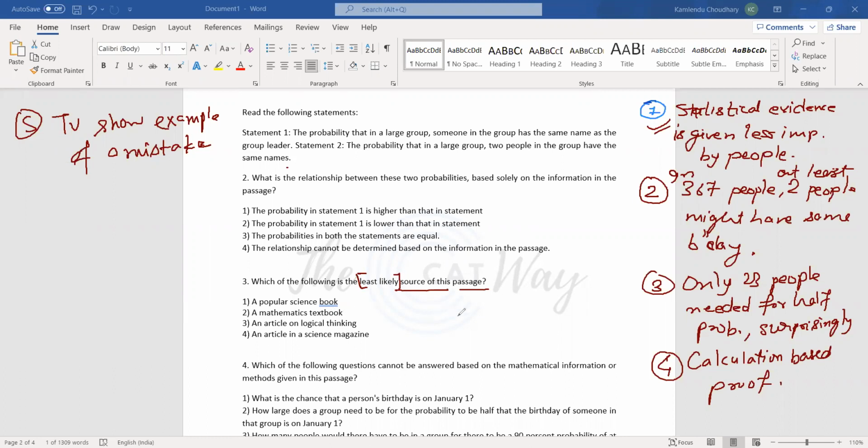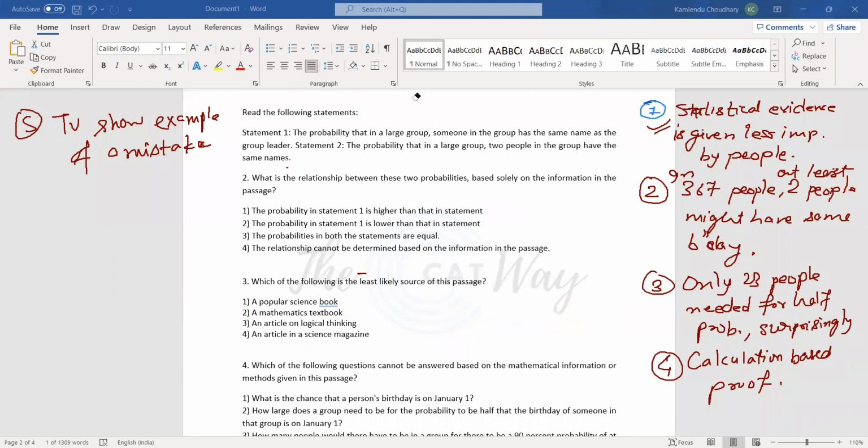So we have seen an anecdote given from a TV show, right? Such anecdotes are not given in textbooks. Textbooks generally give those examples which are prevalent through time. TV shows are not prevalent through time. They generally wane away. So the second one would be the right answer. I hope this is clear. If it is not clear, you can always connect with me.